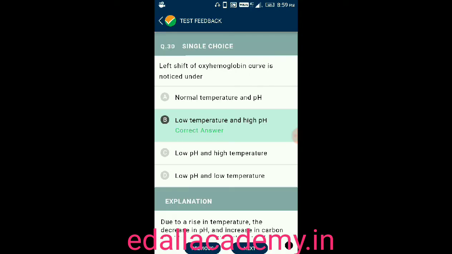Left shift of oxyhemoglobin curve is noticed under option A, normal temperature and pH. Option B, low temperature and high pH. Option C, low pH and high temperature. Option D, low pH and low temperature. The answer for this question is low temperature and high pH. So the correct option is B.